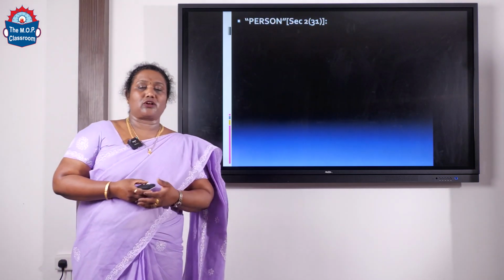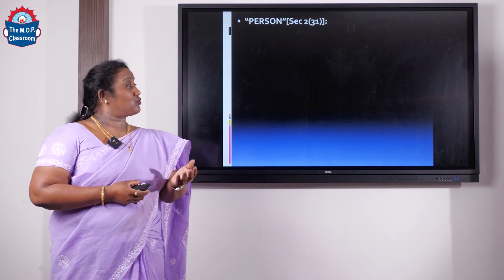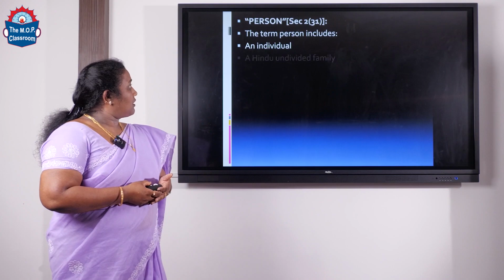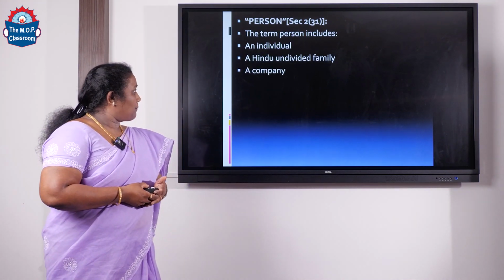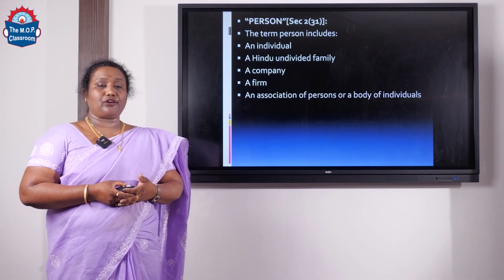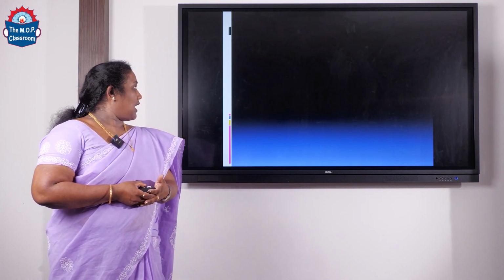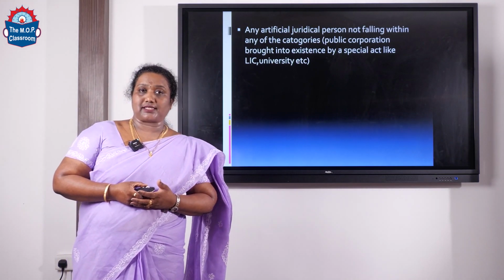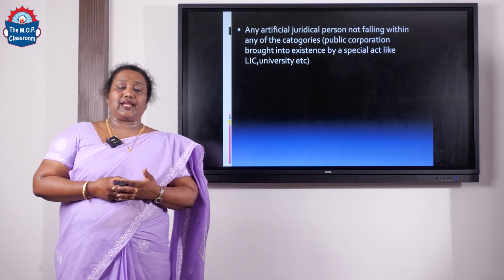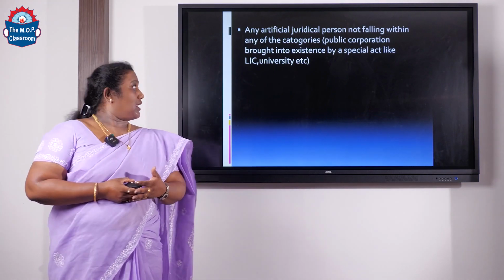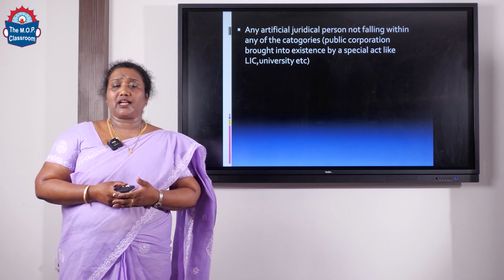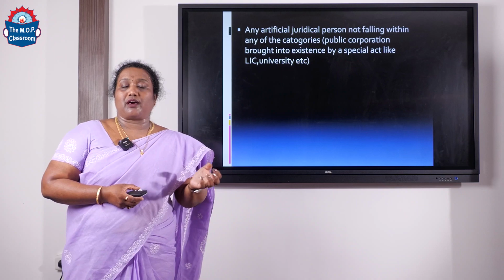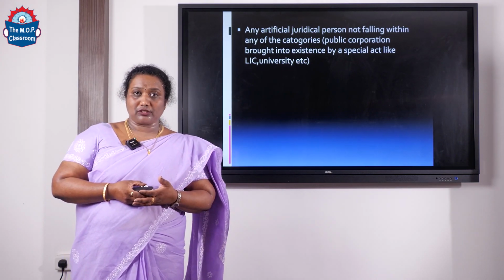Now let's move on to the next concept, which is person, explained under section 2, subsection 31, which says an individual, Hindu undivided family, a company, a firm, local authority, association of persons, and artificial juridical person are all considered as person under the Income Tax Act. When I say local authority, it means a municipality or panchayat. When I say artificial juridical person, it is any kind of corporation formed under a special act. These categories are considered as person under section 2, subsection 31.